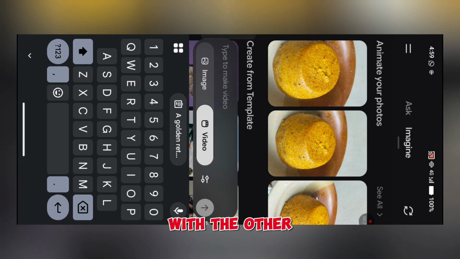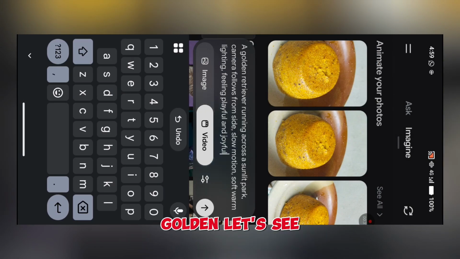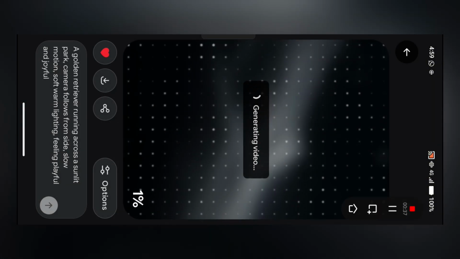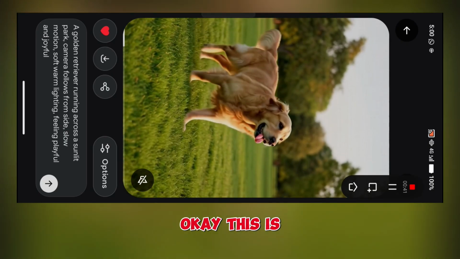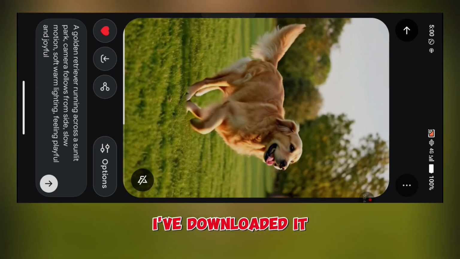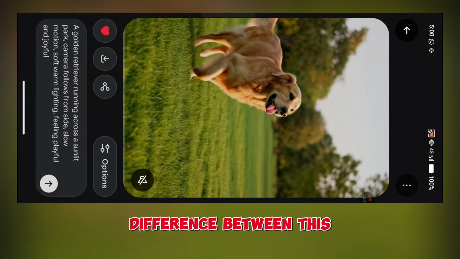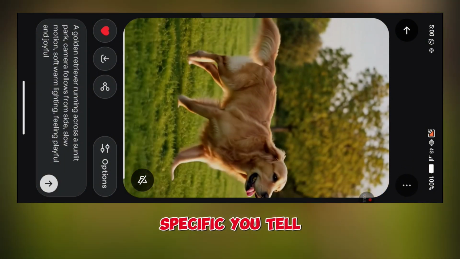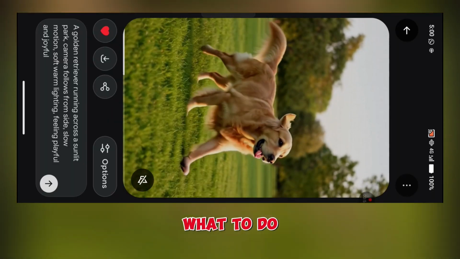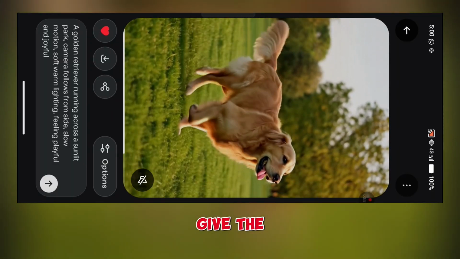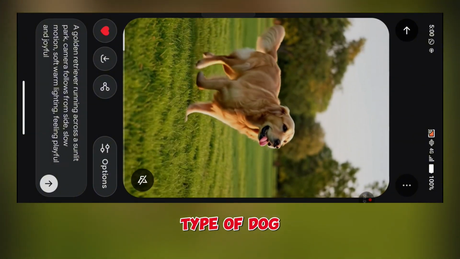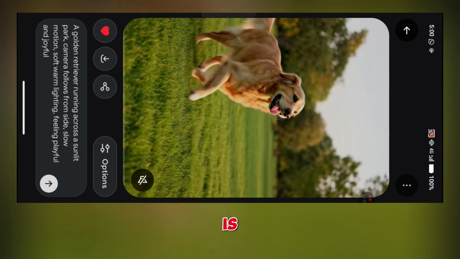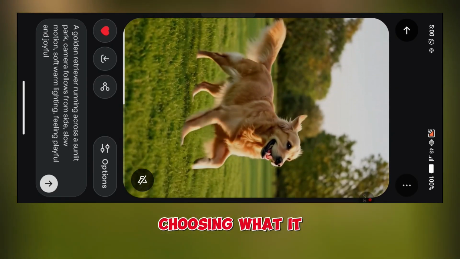Let's go in with the other prompt, okay, which says a golden. Let's see. It is generating. Let's give it time. Okay, this is our second prompt. I've downloaded it. Now you're going to be wondering, what is the difference between this and the other one? This one is specific. You tell the AI tool what to do, and you even give the AI the type of dog that you want.